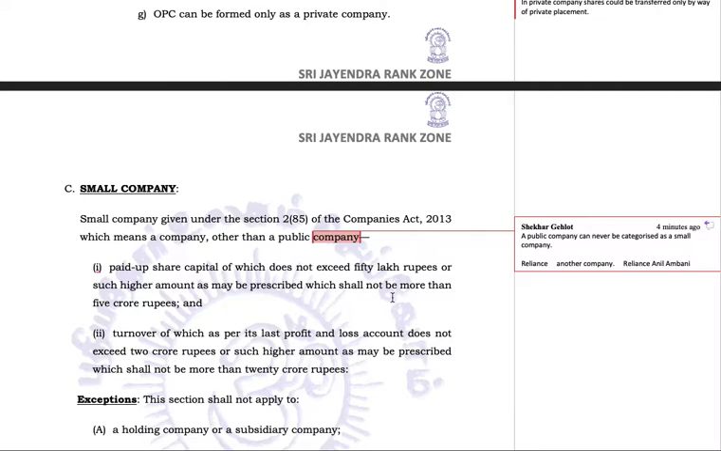It cannot be the case that the paid up share capital is below 50 lakh rupees but the turnover is more than 2 crore rupees. Then this company shall not qualify as a small company. The company shall become a normal regular private company, or its share capital is more than 50 lakh rupees but the turnover is less than 2 crore rupees.